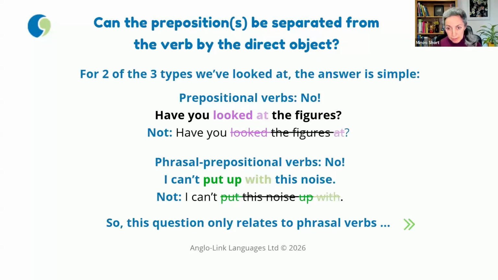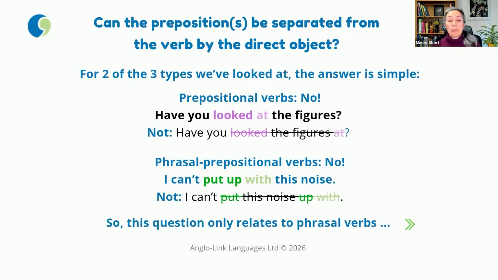With prepositional verbs, no, you cannot separate the verb from its, or the preposition from its direct object. So it's, have you looked at the figures? We can never say, have you looked the figures at? That's nice and straightforward. Also, with phrasal prepositional verbs, no, we cannot separate the verb from its 2 prepositions.